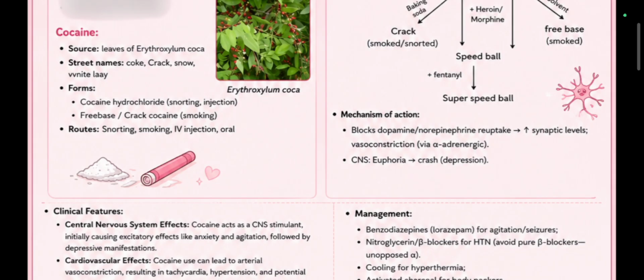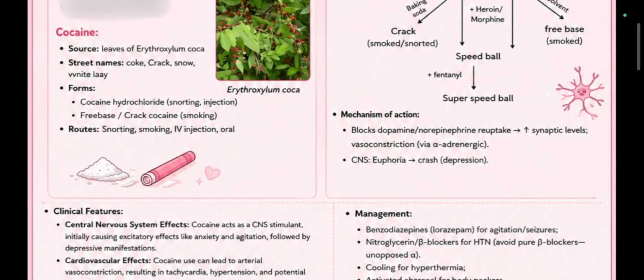And secondly, cocaine acts on the CNS. It causes euphoria, temporary happiness, which after some time is followed by depression. So these 2 points should be remembered under the mechanism of action: stimulates both alpha and beta receptors and also increases the levels of neurotransmitters in the synaptic cleft.